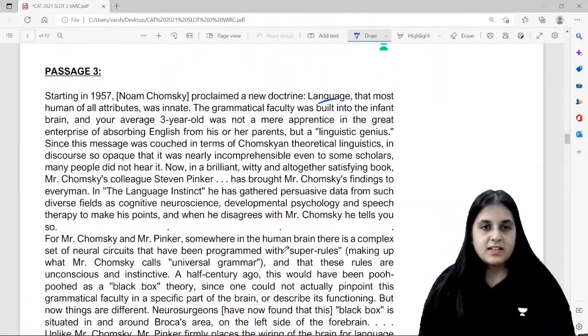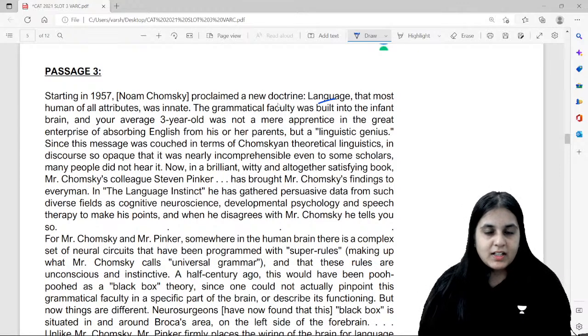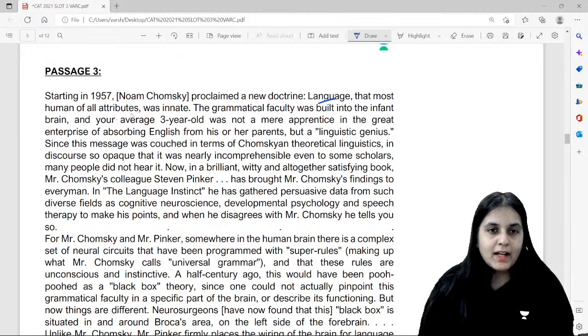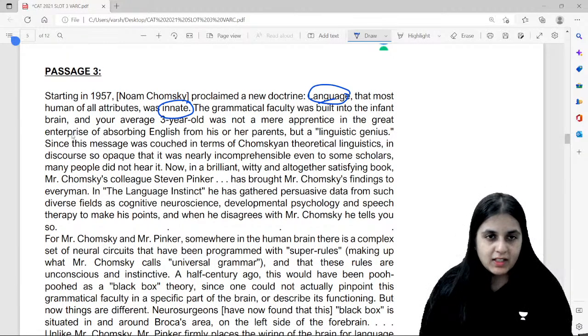Starting in 1957, Noam Chomsky proclaimed a new doctrine, language, that most human of all attributes was innate. He said language is innate. Language is inborn. Language is natural. The grammatical faculty was built into the infant brain, and your average 3-year-old was not a mere apprentice or learner in the great enterprise of absorbing English from his or her parents, but he was a linguistic genius.